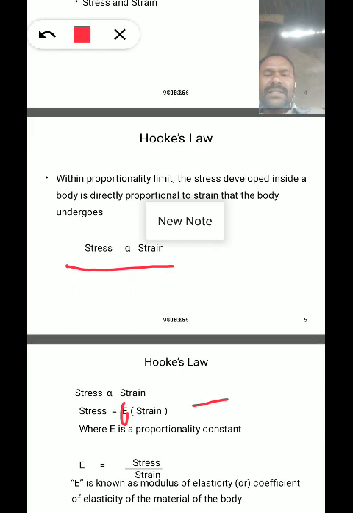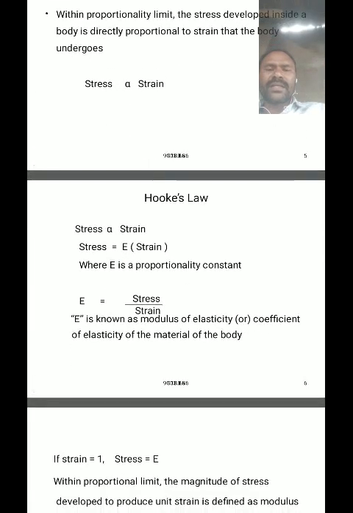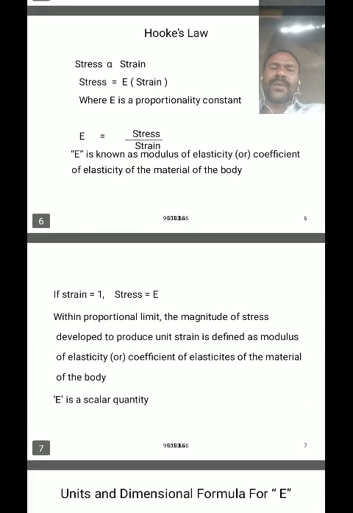The modulus of elasticity, capital E, is equal to stress divided by strain. So E is called the modulus of elasticity or coefficient of elasticity of the material of a body.